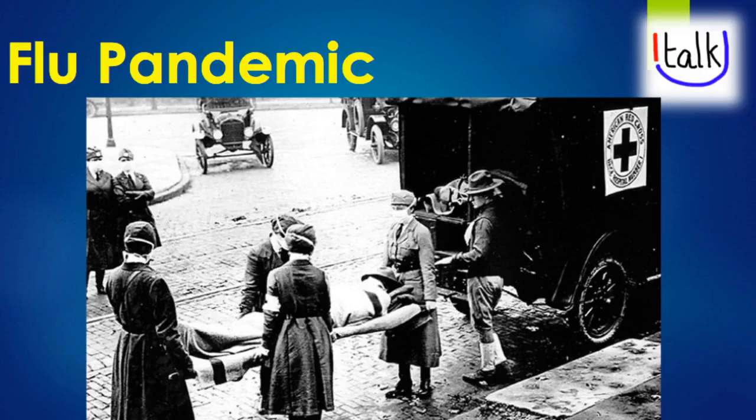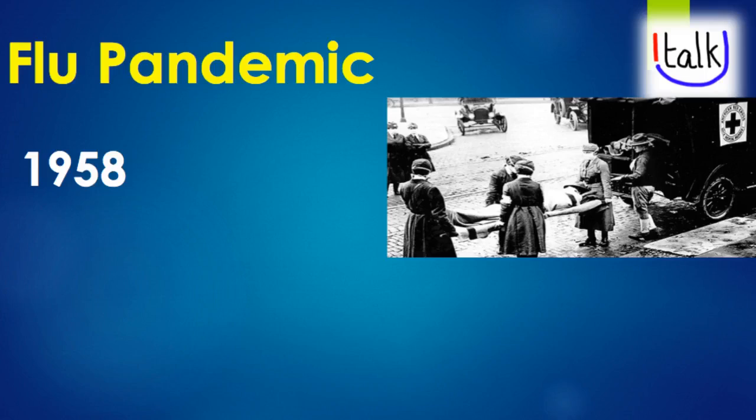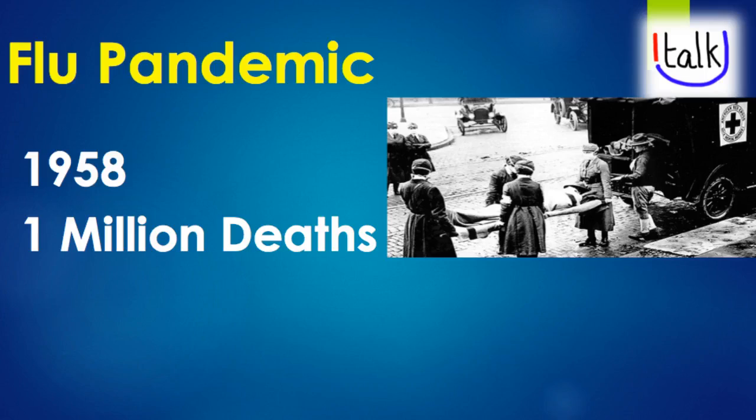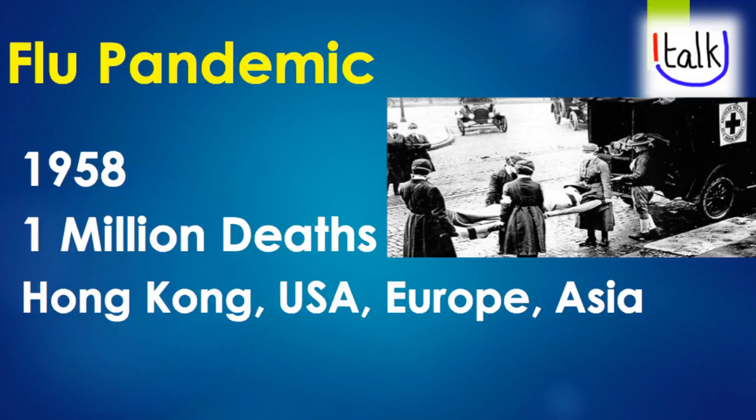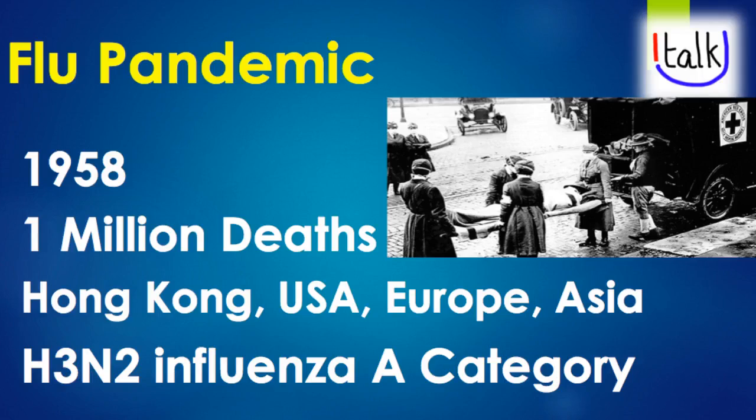Next one is the flu pandemic that spread in the year 1958. It has claimed a little over 1 million people's lives. Hong Kong, the United States, Europe, and Asia were the places where the flu pandemic hit high. What caused the flu pandemic? It's the H3N2 influenza A category.